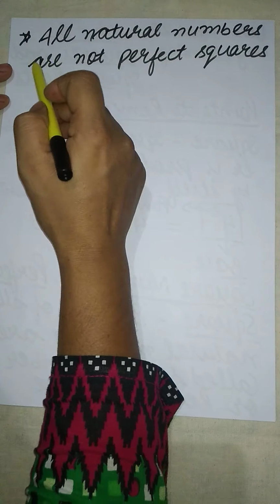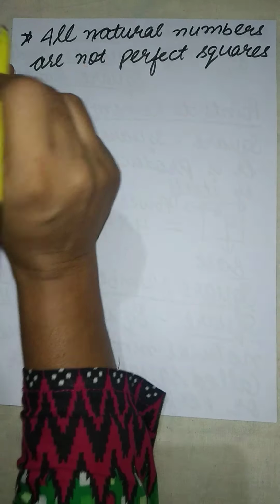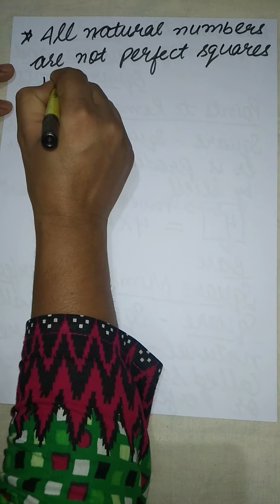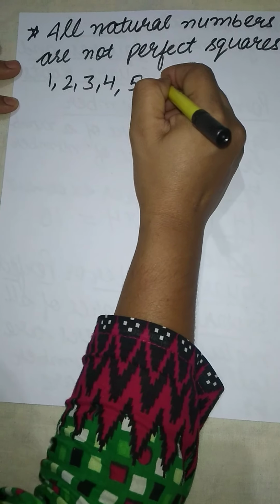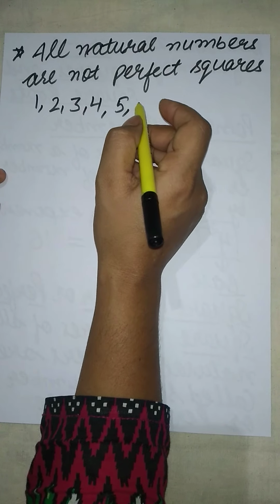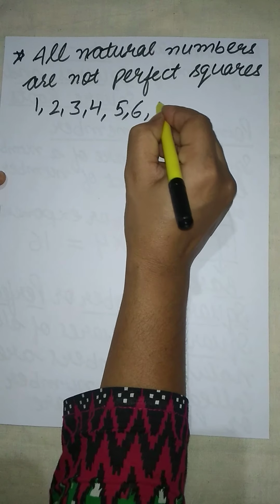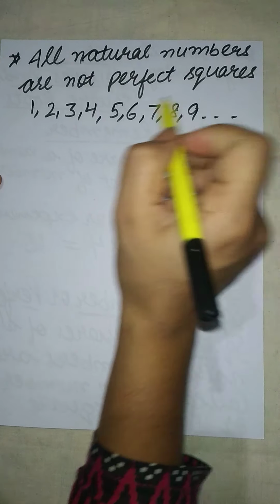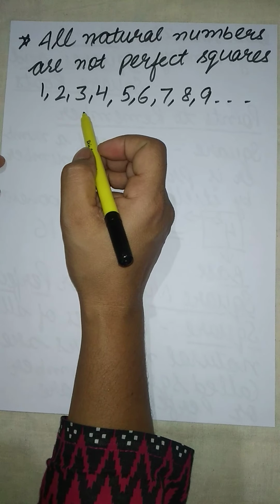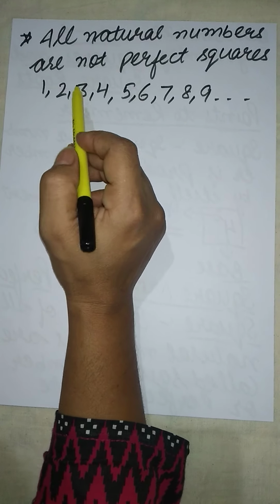All natural numbers are not perfect squares. We know that the natural numbers are 1, 2, 3, 4, 5, 6, 7, 8, 9 and so on. The counting numbers are natural numbers.